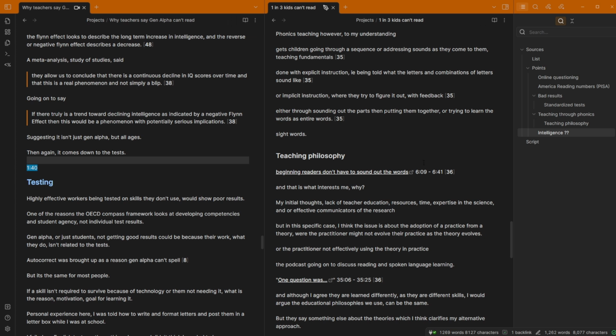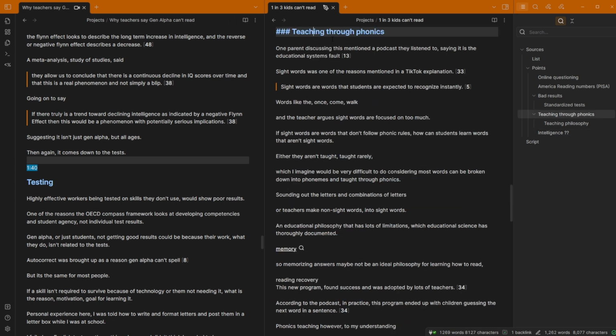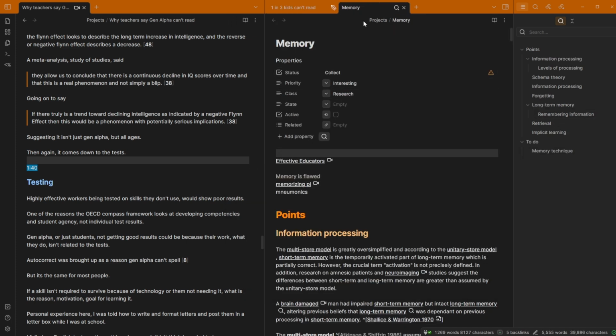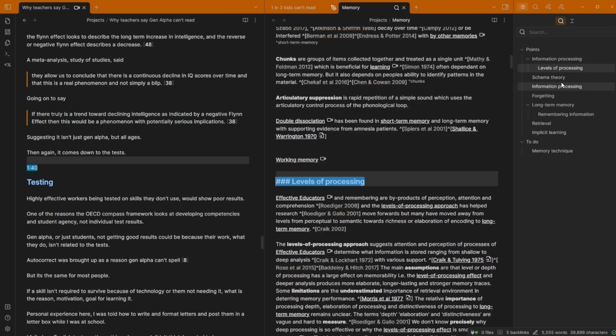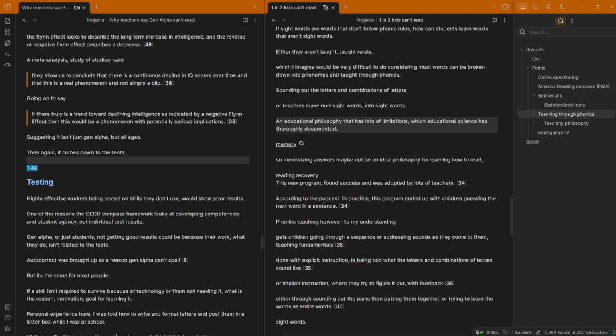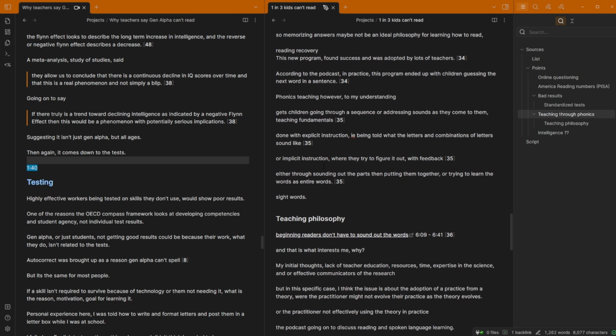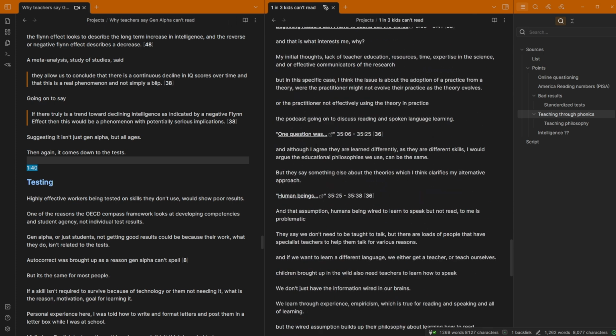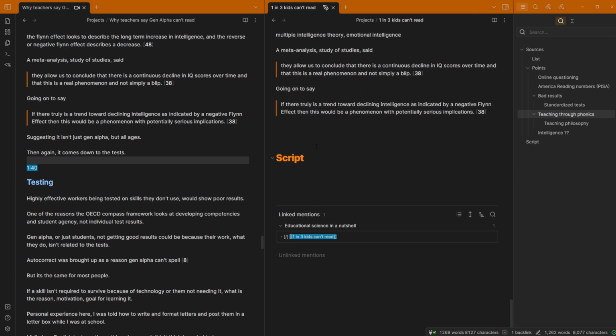And something else I should also mention is that when I'm coming to sections, so you can see teaching through phonics, there's some claims in here about memory, and I've got a research file on memory, so I've just linked the memory file in there. When I'm coming through and writing, I can middle click, open it up, and then have a look at levels of memory, schema, and so on. So it's a quick and easy link to all of my research around that, and then related research through those links. It was just a quick, oh yeah, that's probably going to be helpful at some point, so I can add those in as I'm bringing the notes across.